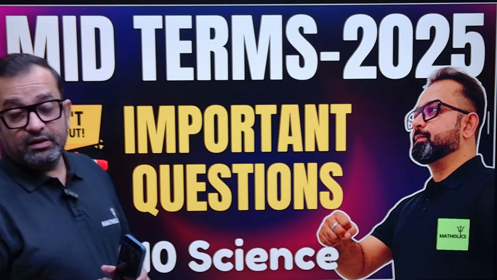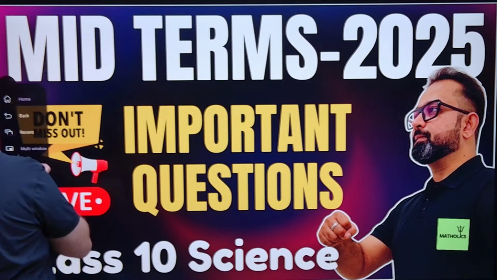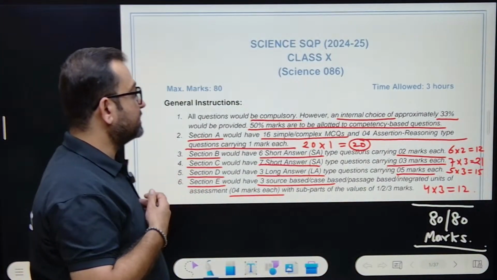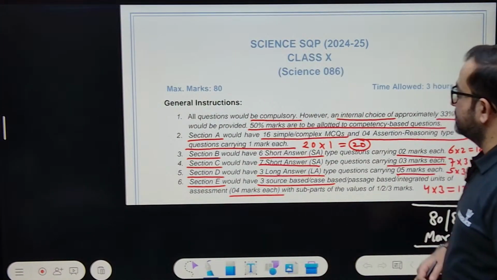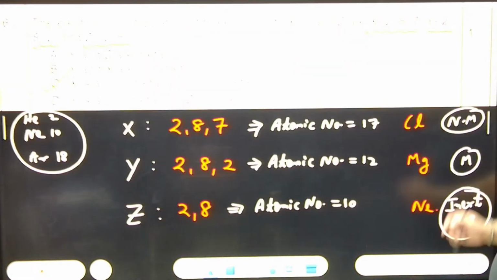Okay, so yesterday what we did was balancing of chemical reactions and handling chemical formulas, right? So today, another topic we'll be discussing in detail. So let's start. This is the amazing session of Matholics, class 10 science, midterms, most important questions. I guess this we have done, this pH question, balancing and all we had done.